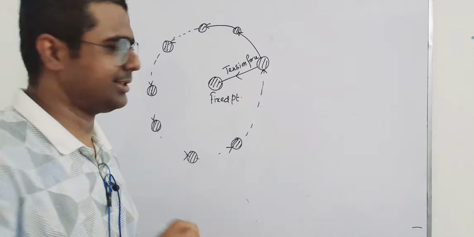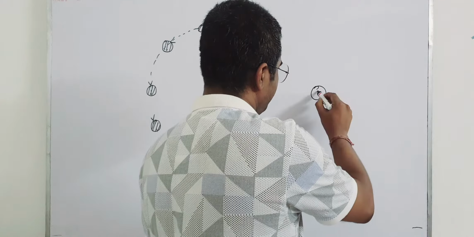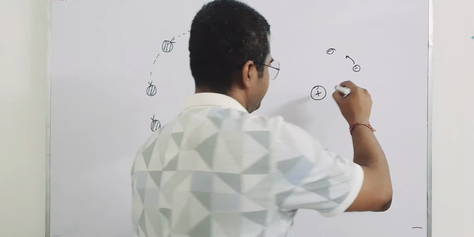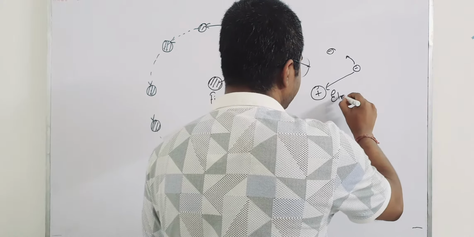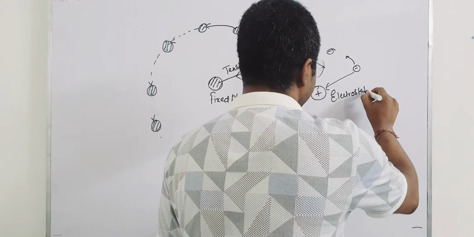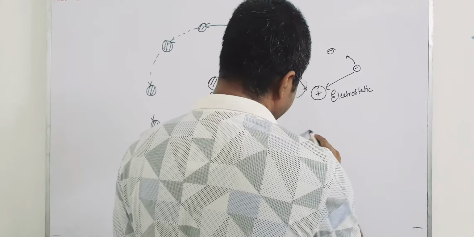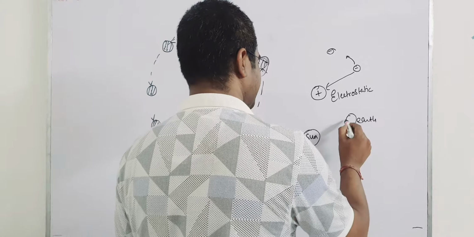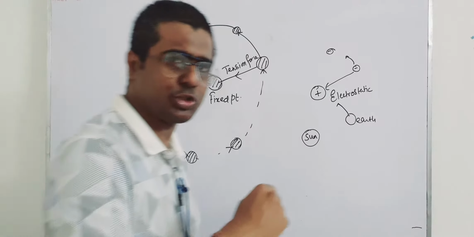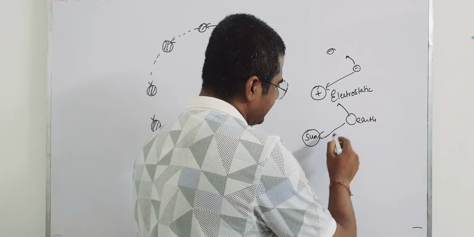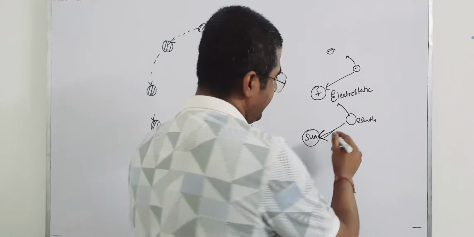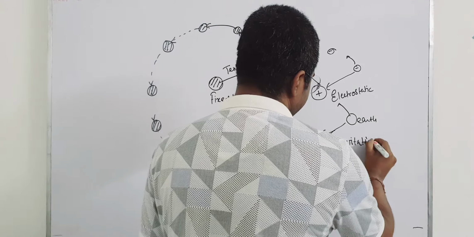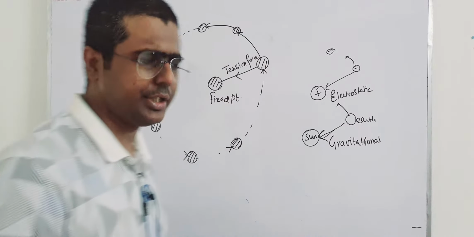For this case, suppose there is a positive charge and a negative charge moving like this, in the same way, in case of atoms. So there is electrostatic force of attraction. For heavenly bodies, here is sun, here is earth. It is moving in the same kind of circular motion, right? So there is another force of attraction which we already know, that is gravitational force. We know already these things.